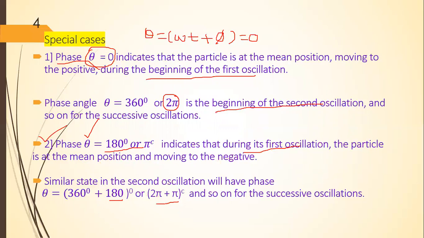If this phase is 4 pi plus pi radian, then what will it indicate? It will indicate the third oscillation and the particle is at the mean position and moving towards the negative, in this way.